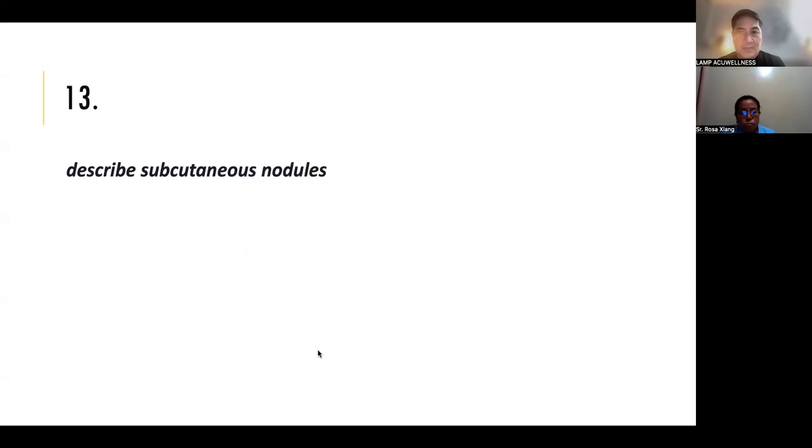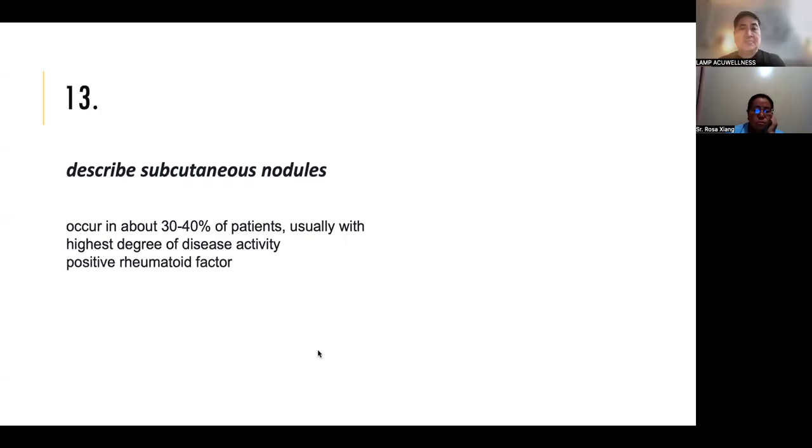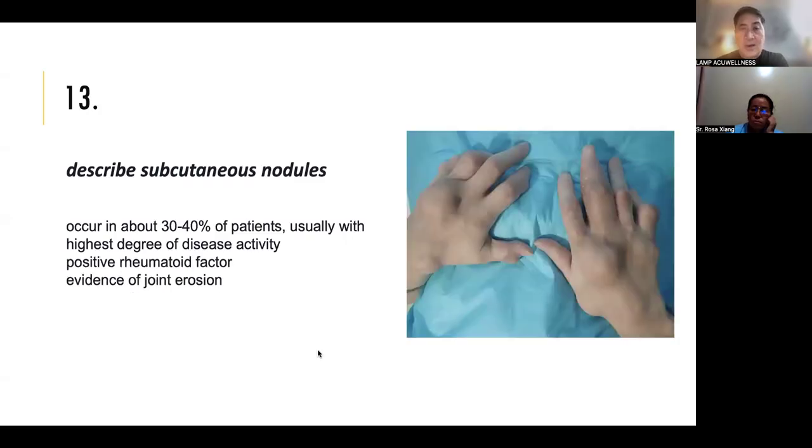Subcutaneous nodules. They occur in about 30 to 40% of patients, usually with the highest degree of disease activity. They have positive rheumatoid factor. Okay. This is how it looks like. Oh, gout, wow, no? Yes, usually they occur towards the late stage of RA. It's painful. I think this was the question of Sister Rosa. It looks like gout, actually.